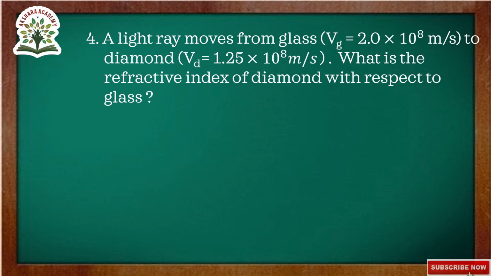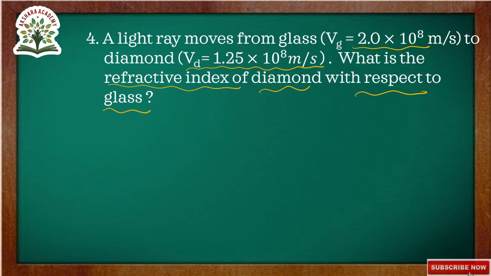Here Vg, the velocity in glass, is 2 into 10 to the power of 8 meters per second, and Vd, d being diamond, is 1.25 into 10 to the power of 8 meters per second. You have to calculate the refractive index of diamond with respect to glass.